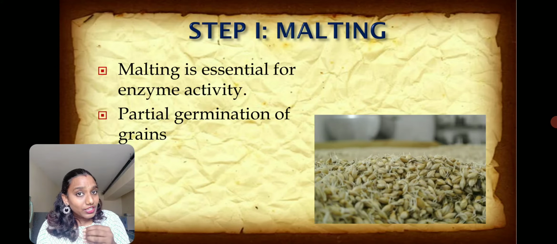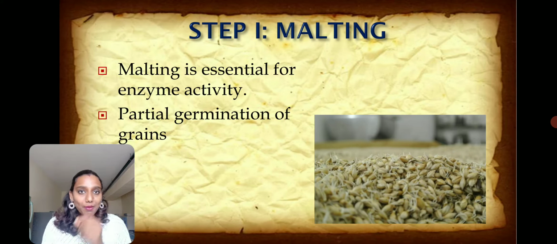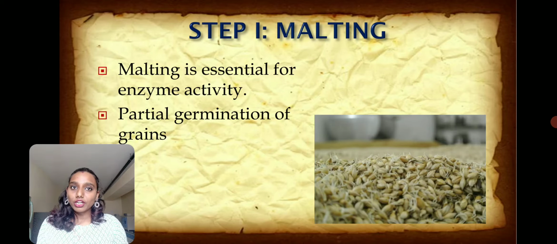When it is germinating, the enzymes are activated. The enzymes like amylases and proteases in the grains are activated to break down the starch and convert it into simple sugar sources, which are readily available for the yeast to accept and ferment.